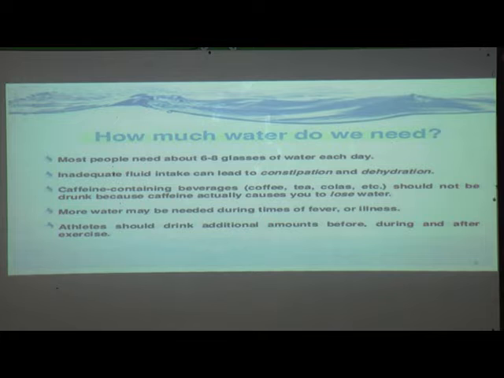Then athletes should drink additional amounts before, during and after exercise. We know athletes practice daily for many hours, 2, 3, 4 hours, and because their exertion is more compared to us, they need more water. So every time they exercise, before that exercise, during it, and after it, they have to drink an additional amount of water, more than 6 to 8 glasses.